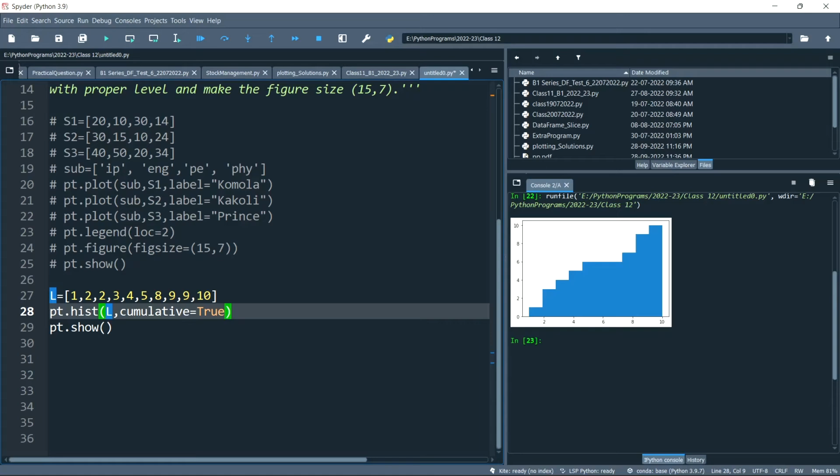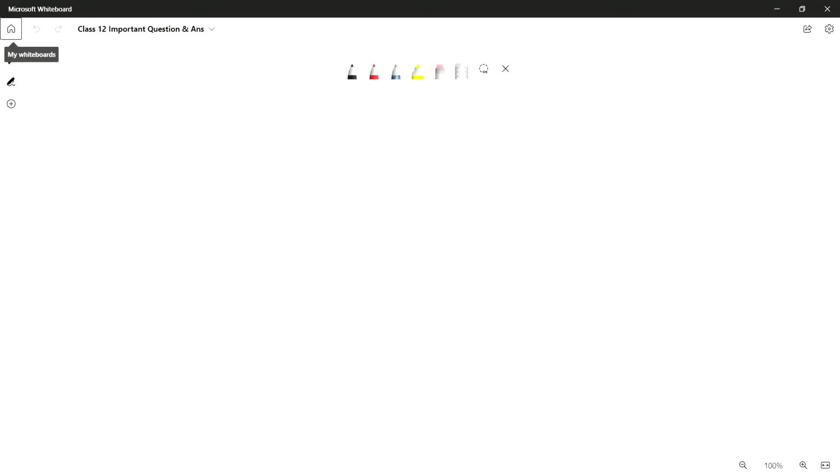Now till 4, how many values are there? Till 4 we have 5 values. Okay, till 4 I have 5 values. This bar is somewhere between 4 and 6. And then till 6, 6 values are there. So you can see this one is still 6. And then 8, 9, 10, like this. So what happens actually? It will be added in each bin. So let me write. What happens?